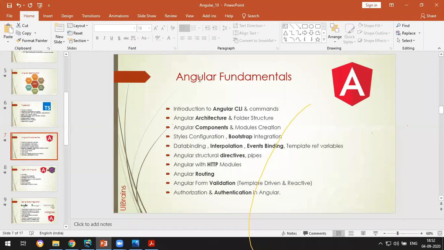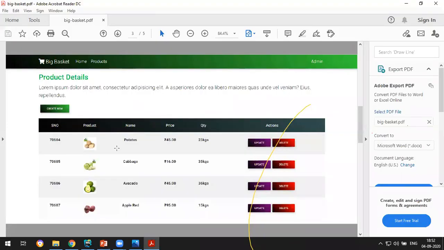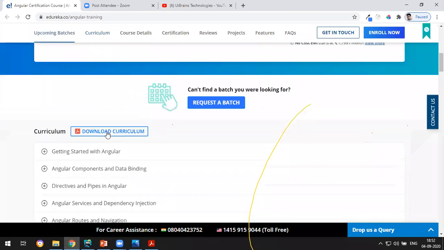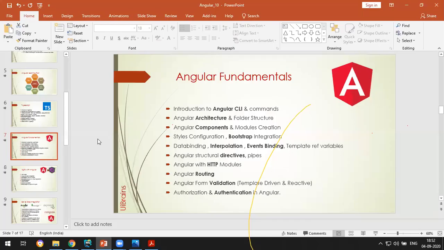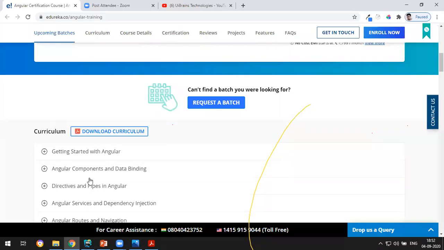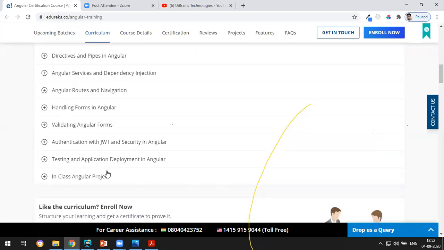See, first Angular fundamentals. There is no TypeScript also covered. Directly Angular starts. See, Angular architecture, components, interpolation, HTTP, routing. We will develop some applications also. In HTTP, we have a GitHub search application, routing application, form validation with full stack backend, and authorization. We have events booking, these things. So they are covering all these concepts in this module.